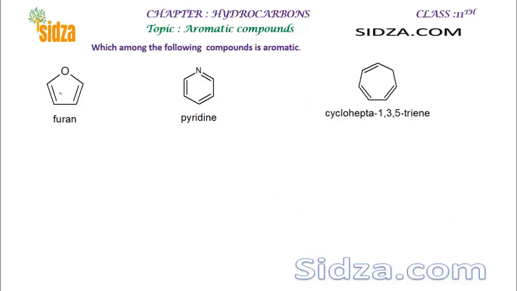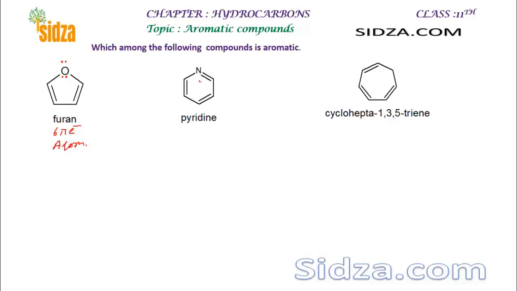Okay, now what about this one? Furan, you can see 2 pi bonds, right? Oxygen with a lone pair of electrons, and you can delocalize one of the lone pairs with this pi system here, and therefore it becomes what? 6 pi electrons, right? A 6 pi electron system. So resonance is possible there with the oxygen. Delocalization of the pi electron, so it becomes a 6 pi electron system. So this is aromatic.